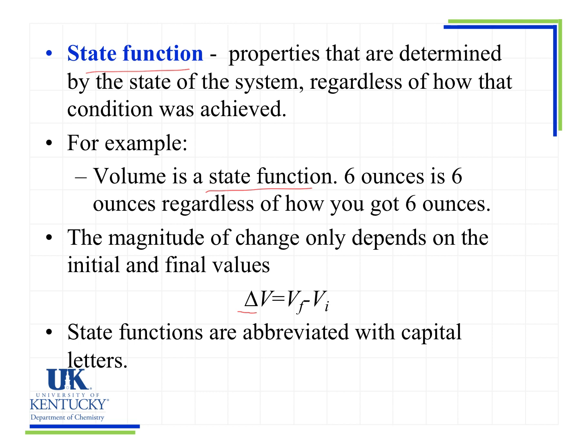So we talked about volume as a state function. We said that it doesn't matter how you get to the 6 ounces. If you want to find the change in the volume, it's the final volume minus the initial volume. For example, you had 2 ounces of water in a glass, and then you have 6 ounces. That 2 to 6 might be you had 2 and you pour 4 ounces and now it's 6. It might be you had 2, you add 10 to it and you drink 6 of it and now it's 6.